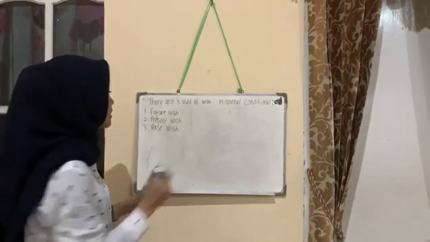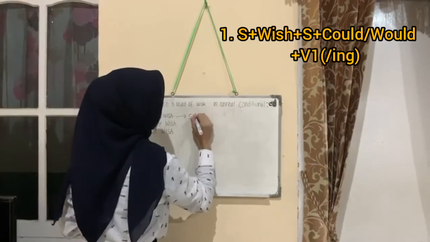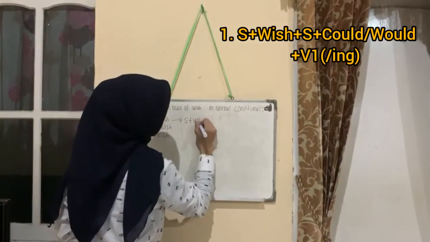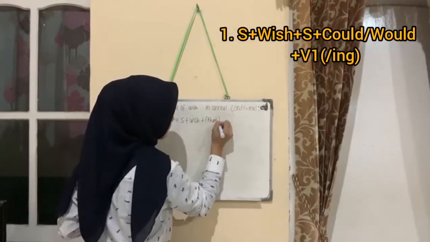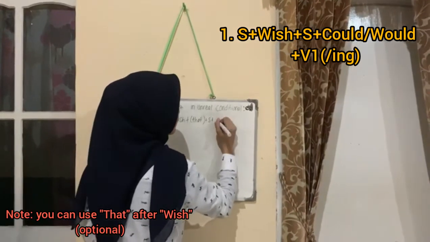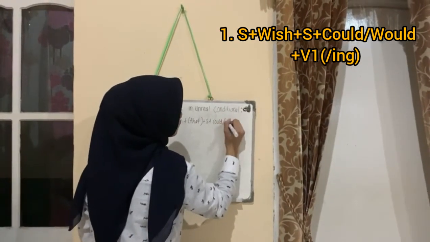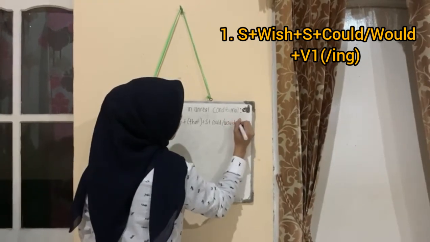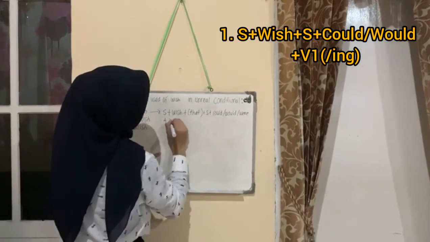The future wish formula is subject plus wish plus that, which is optional, plus subject plus would or verb, plus verb 1.